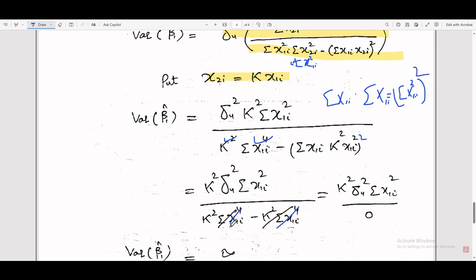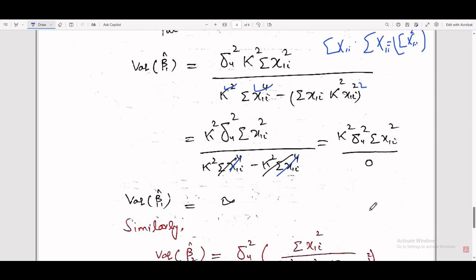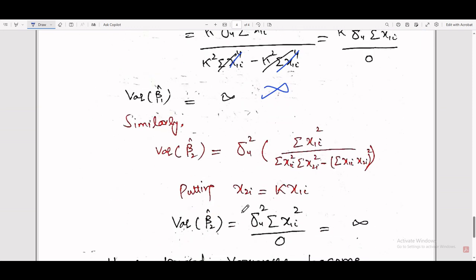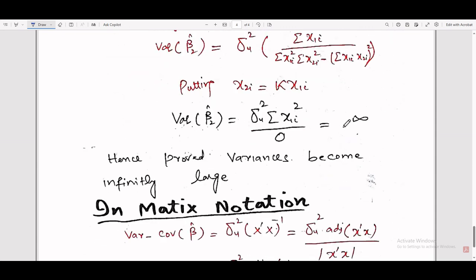Cancel out this term with this term, and here we get 0. Something over 0 is equal to infinity. So the variance of beta 1 cap is equal to infinity. Similarly, for the variance of beta 2 cap, put the value k x1i in the position of x2i, and you get the infinity answer.